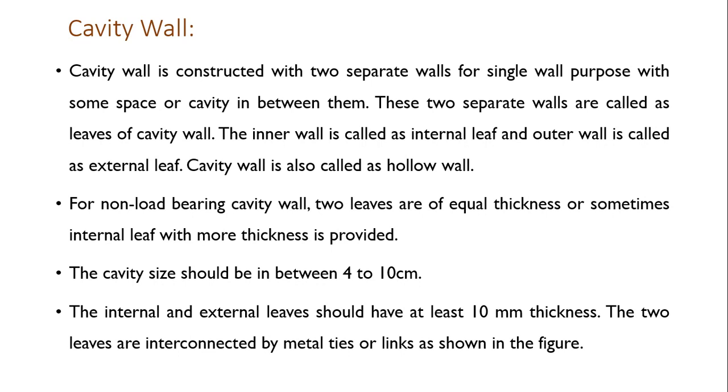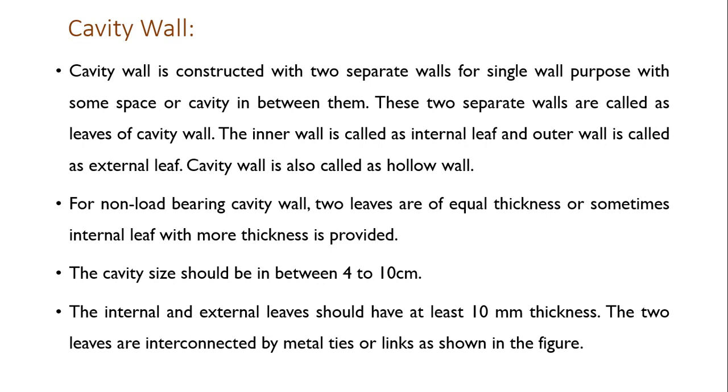The cavity size should be between 4 to 10 centimeter. The gap between the two walls or two leaves varies from 4 centimeter to 10 centimeter. The internal and external leaves should have at least 10 mm thickness. So the normal or minimum standard thickness of these leaves should be 10 mm.